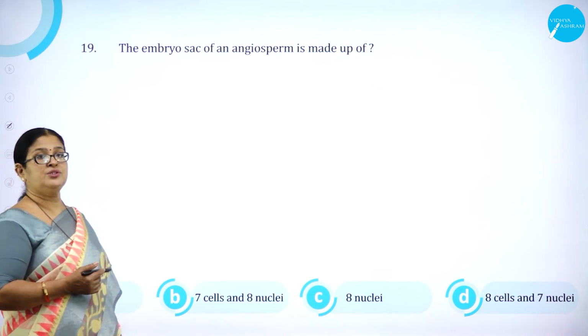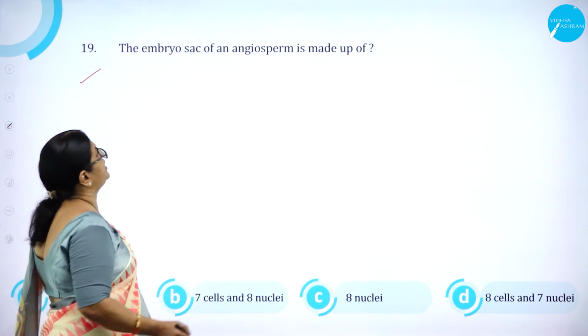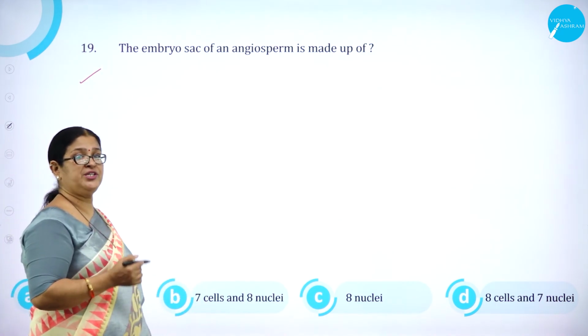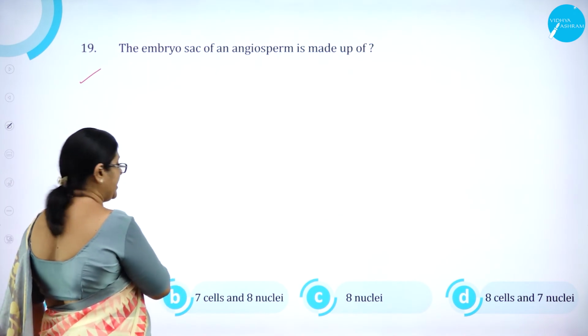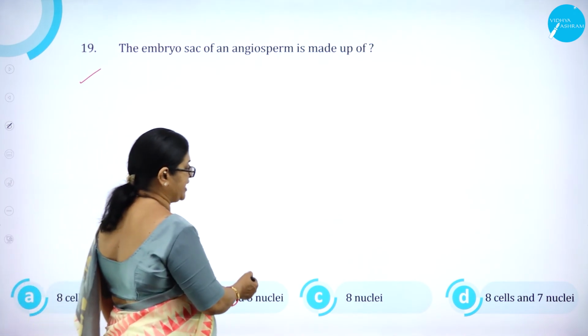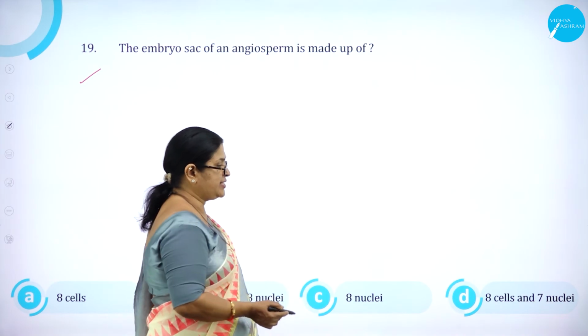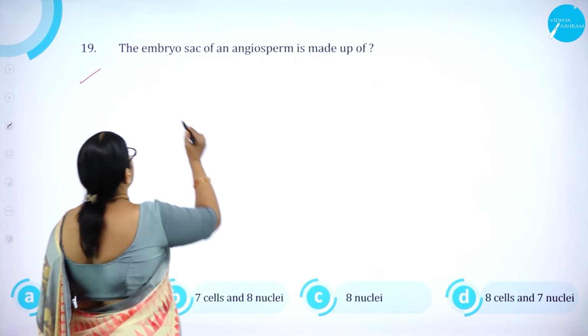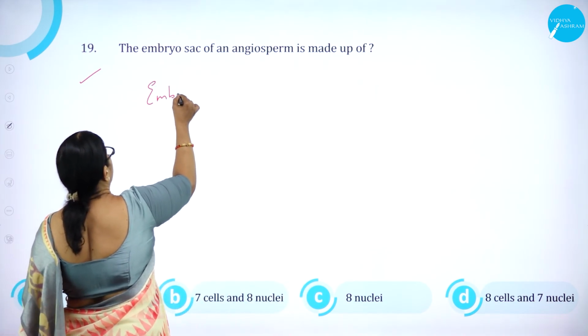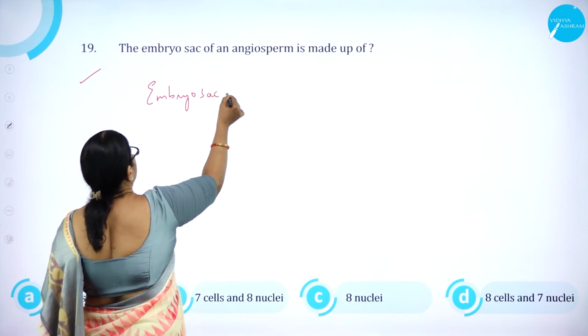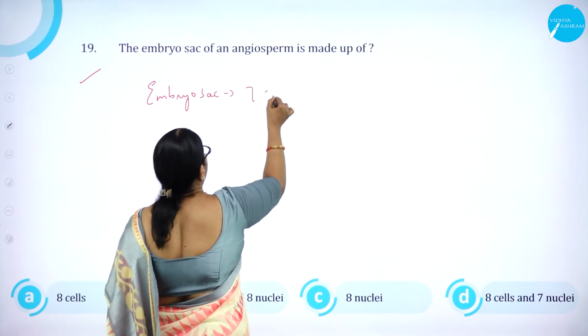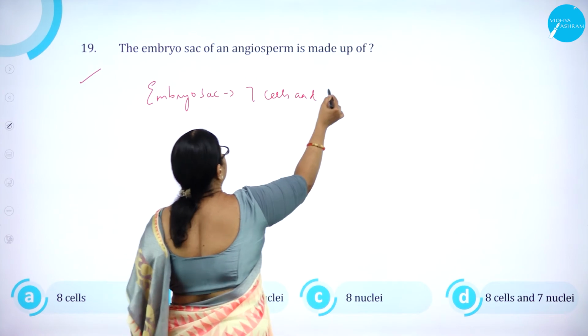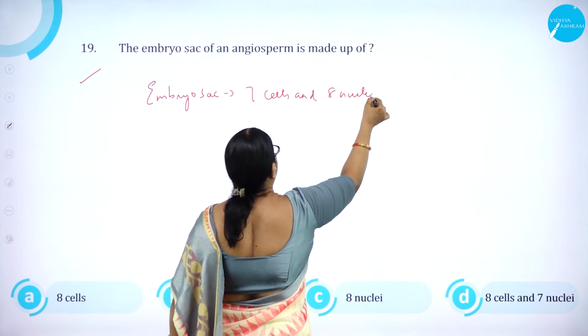Moving on to question number 19. The embryo sac of an angiosperm is made up of 8 cells, 7 cells, 8 nuclei, or 8 cells and 7 nuclei. As we know, the embryo sac is made up of what? 7 cells and 8 nucleate stage.